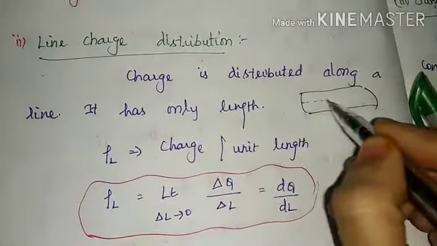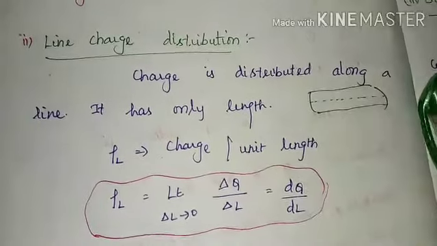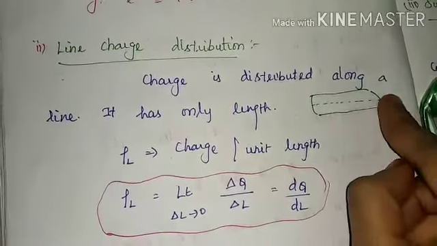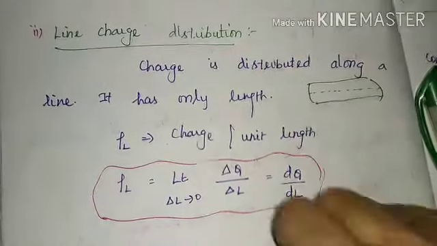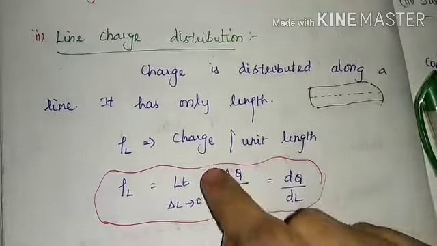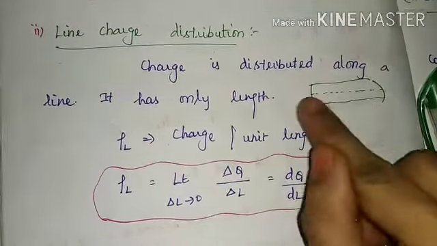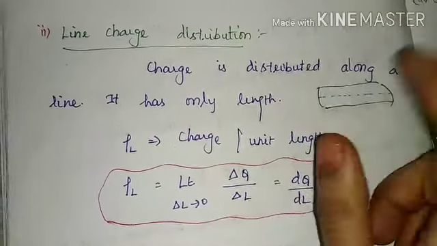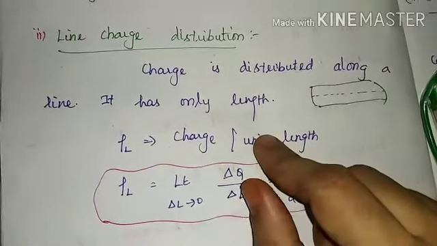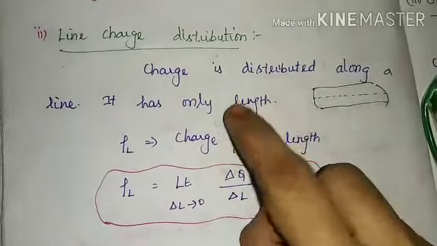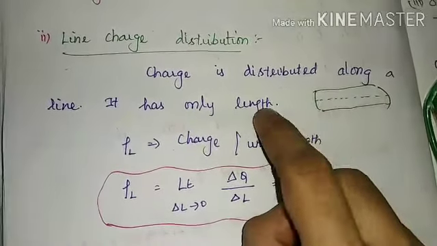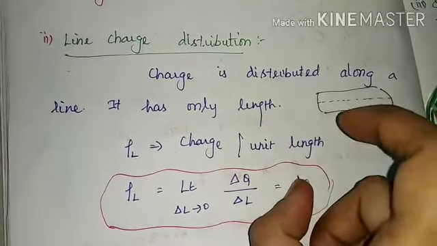Here the charges are aligned along a line. This is said to be the line charge distribution. It has only length, but no width or breadth. Have you understood?